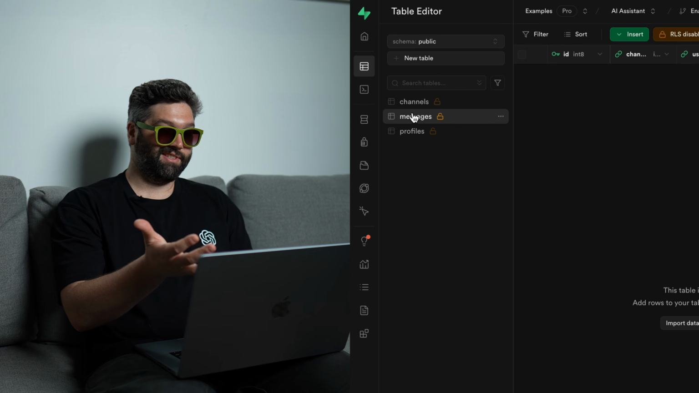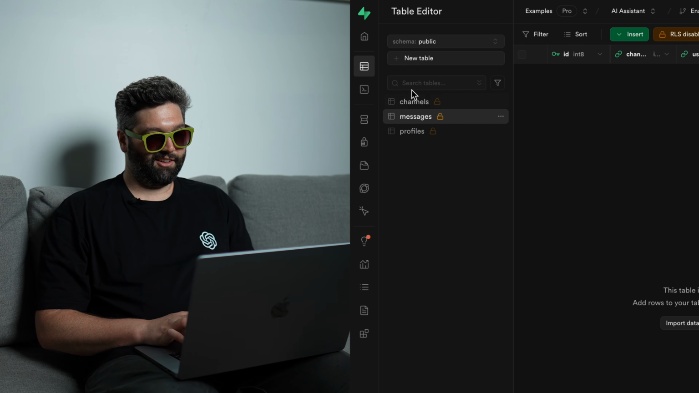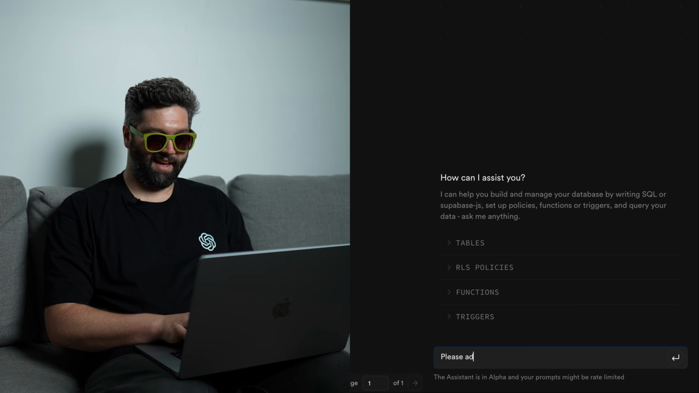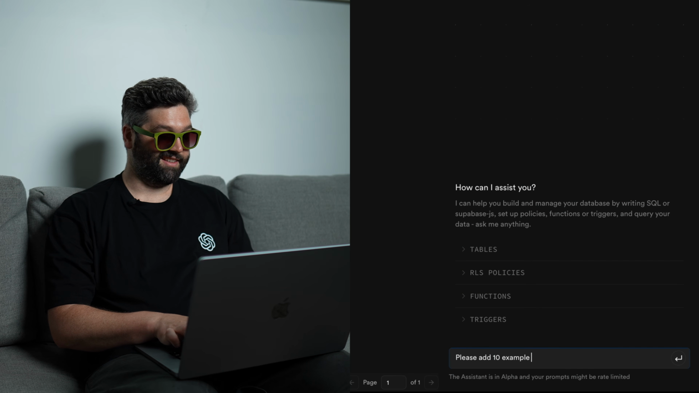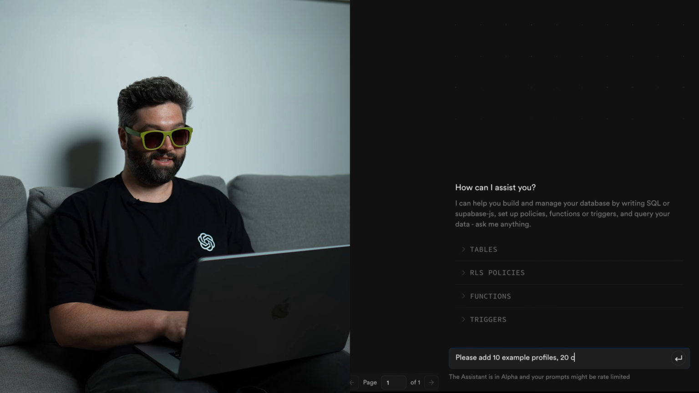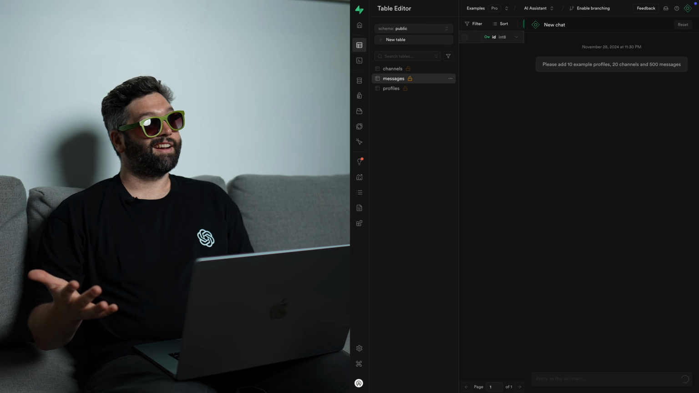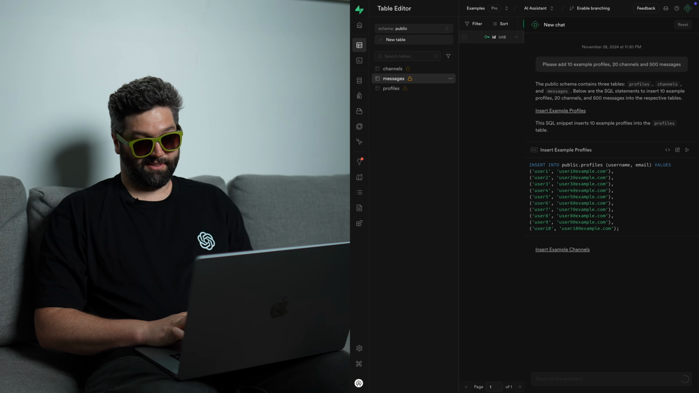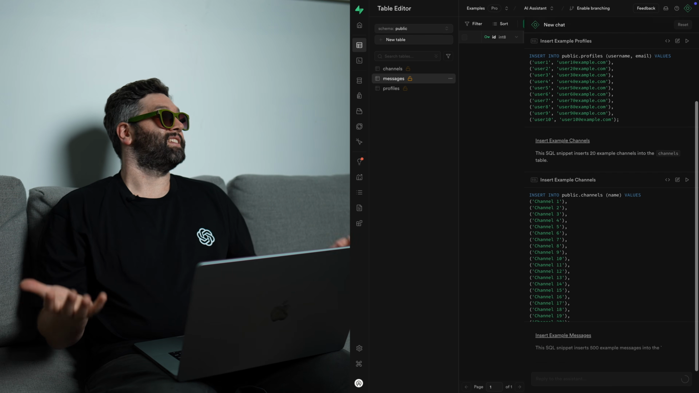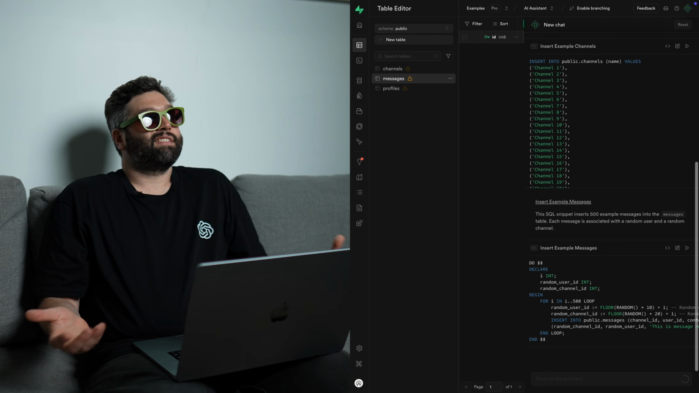We have our tables. But they are looking a little empty. And I know just the robot for the job. Please add, we're asking them to do a lot of work, so let's be polite, 10 example profiles, 20 channels, and 500 messages. And we don't need to list out each of our columns because our wonderful little AI friend already knows the schema of our database, whatever the word schema means.